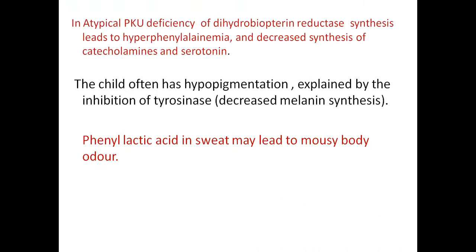In atypical PKU, that means atypical phenylketonuria, there is a deficiency of dihydrobiopterin reductase. It leads to a condition called hyperphenylalaninemia, and decreased synthesis of catecholamines and serotonin is observed in atypical phenylketonuria. The child often has hypopigmentation because melanin synthesis is also impaired, explained by the inhibition of tyrosinase. So the accumulation of phenylalanine can inhibit the action of tyrosinase. As a result, hypopigmentation can be seen in phenylketonuria patients.